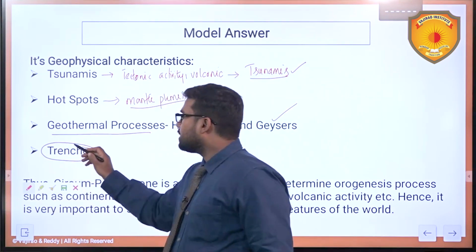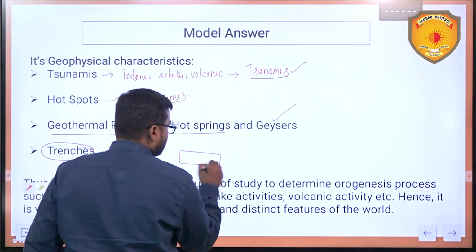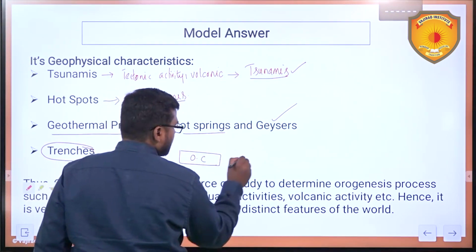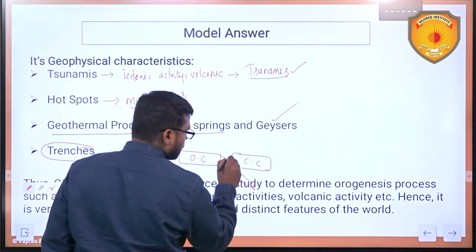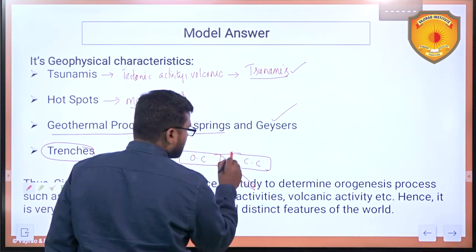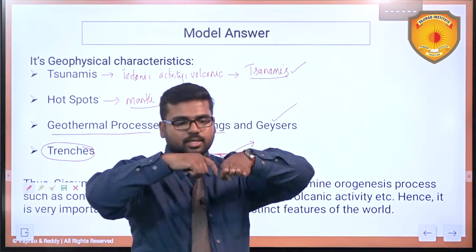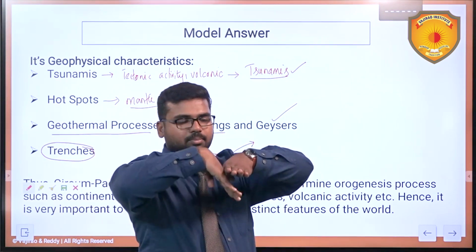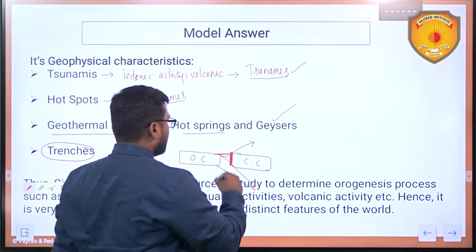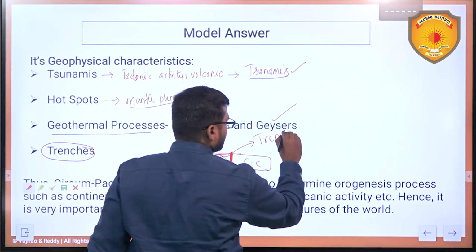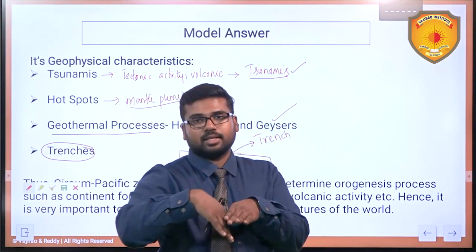Then finally, trenches are also formed here. See, whenever there is subduction between oceanic crust and continental crust, along this subduction zone, on the margins of the continent and oceans, you get this kind of boundary, this particular portion, where there is a boundary between the oceanic crust and continental crust. This boundary we generally call a trench. So along this entire convergent zone or subduction zone, you can find many trenches.